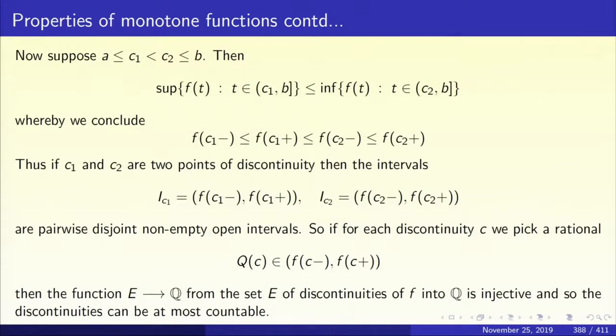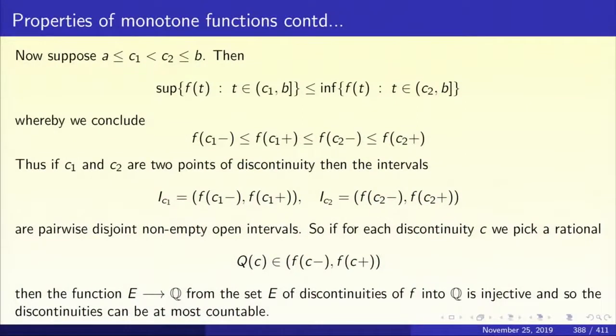So we conclude that f(C1 minus) is less than or equal to f(C1 plus), which is less than or equal to f(C2 minus), which is less than or equal to f(C2 plus). So the point is, if you take two distinct points C1 and C2, then the right limit at C1 is less than or equal to the left limit at C2. So we have this chain of inequalities.